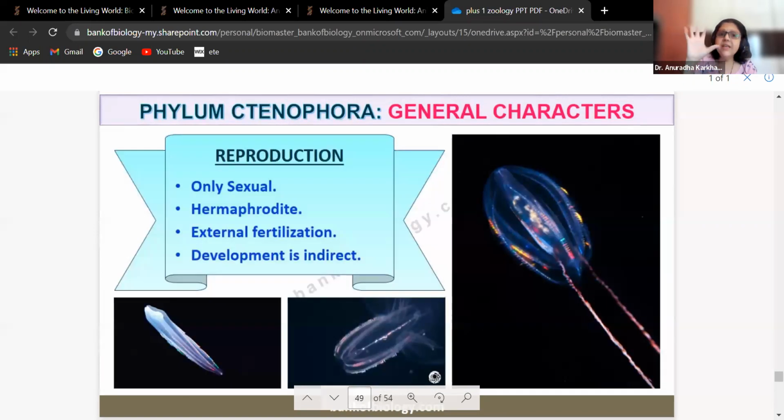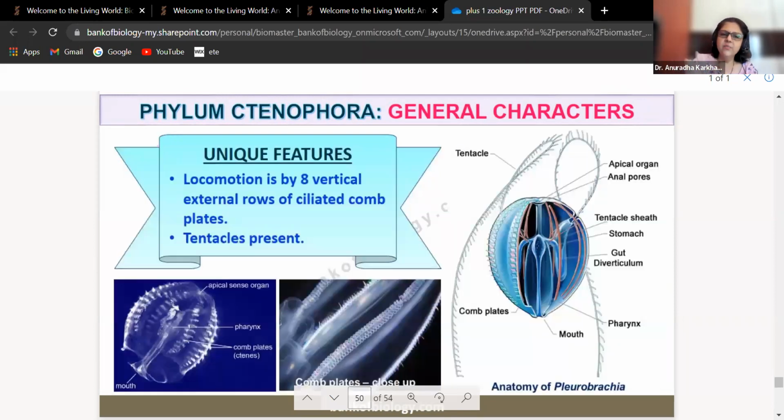Reproduction, only sexual. Now this is something very unique, isn't it? They are going to have only sexual reproduction. They are hermaphrodites, external fertilization, development is indirect. So you know the meaning of all these now. What is a unique feature?